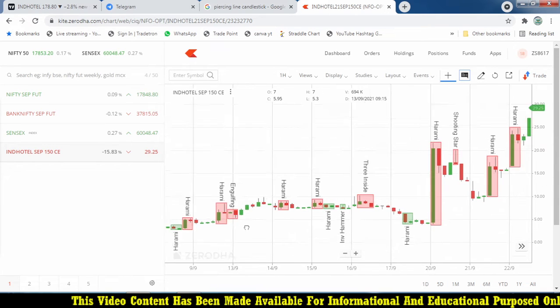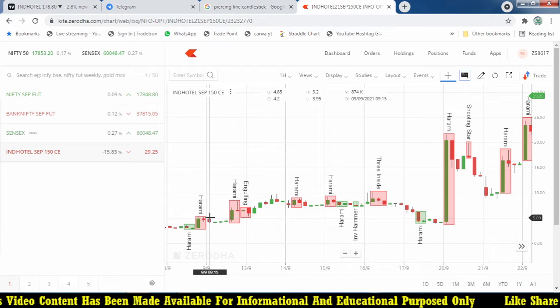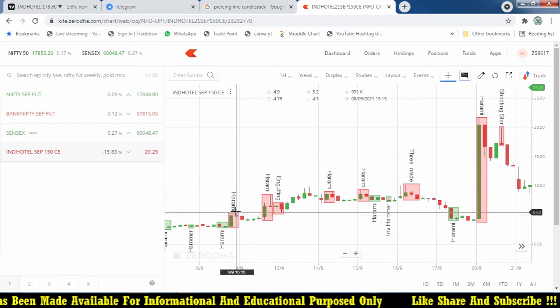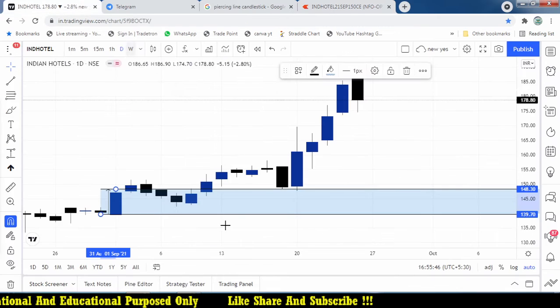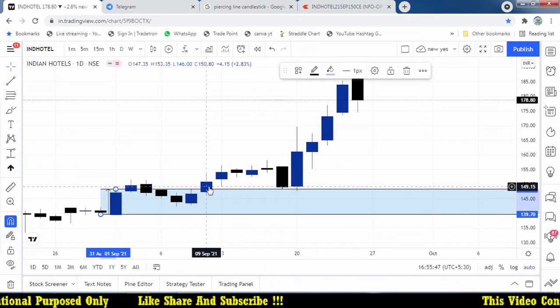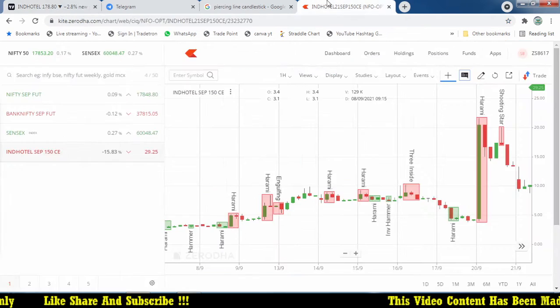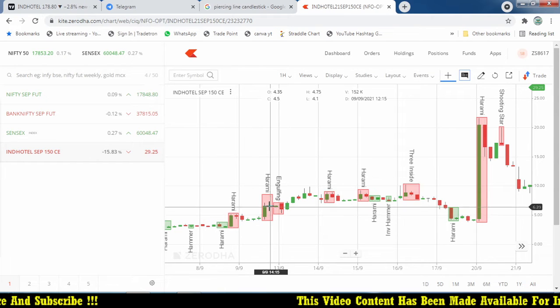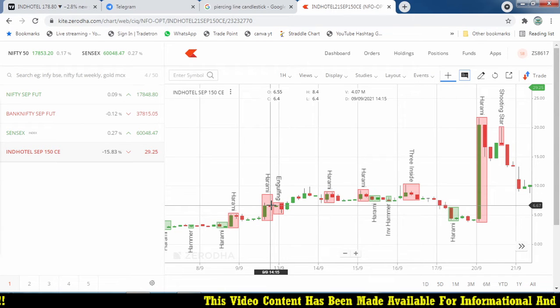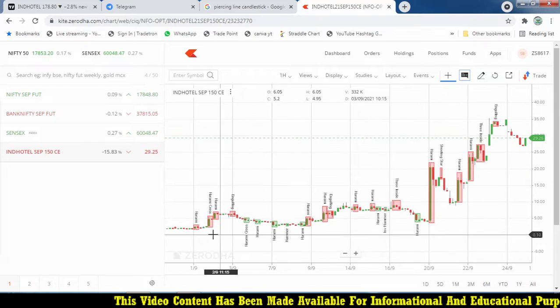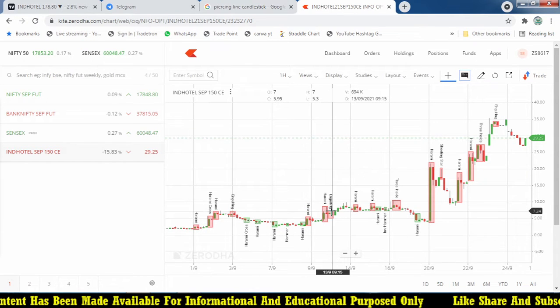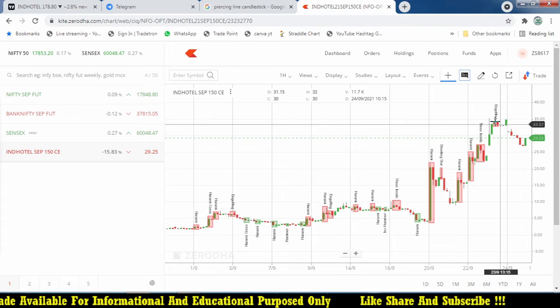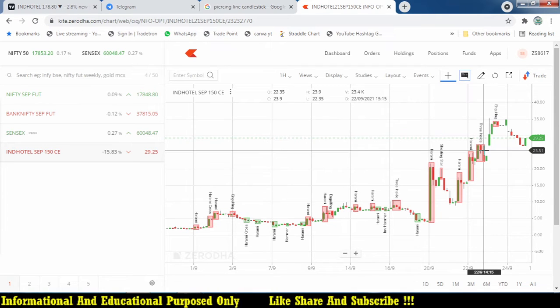Somewhere around here it's 8th or 9th September, so maybe the 8th September closing price I have taken, that is again 5 rupees. If you follow this pattern on 8th September, you got an entry on 9th September. On 9th September the closing is maybe 6.6, again the same entry point on the day where we have taken the second, same entry point of 6 rupees, 6.6, and the same opportunity which is present.